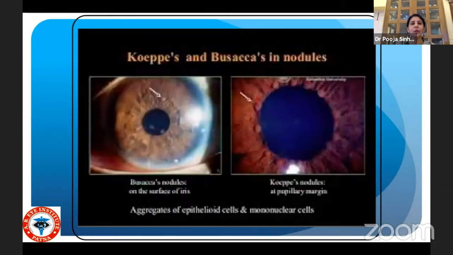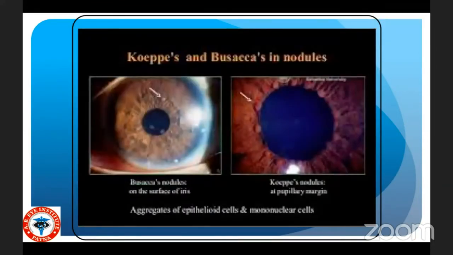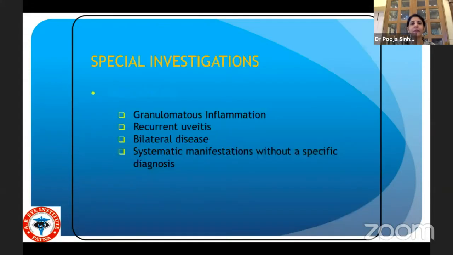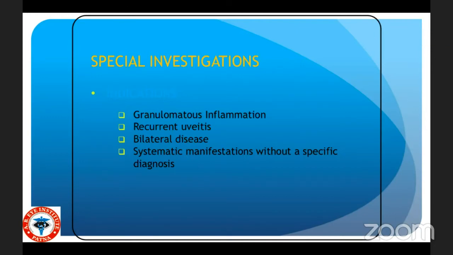These are the Koeppe and the Busacca nodules. The Busacca nodules are on the surface of the iris, whereas the Koeppe nodules are at the pupillary margin. They're basically aggregates of epithelioid cells and mononuclear cells. So as Dr. Vishal very nicely mentioned, a first episode of anterior uveitis need not be investigated. It can be just controlled with mydriatics and topical steroids.